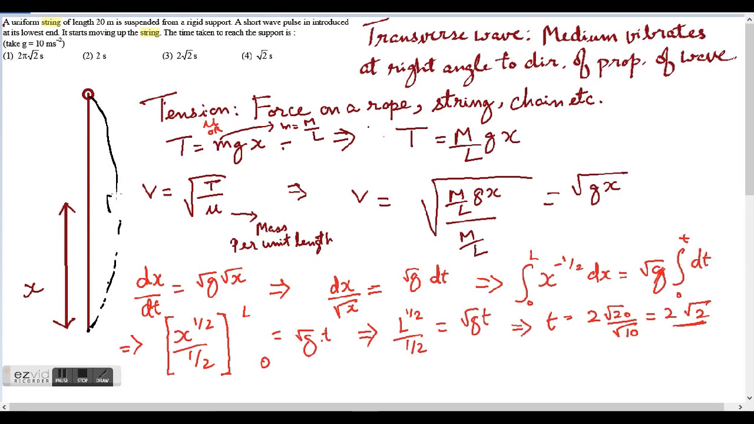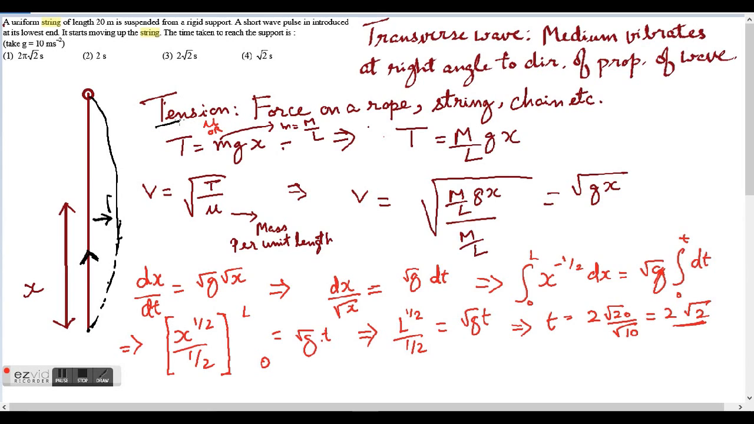right? So this is actually half of the wavelength, and the string will vibrate in this direction while the propagation of the wave is in this direction. So the vibration is perpendicular to the direction of propagation of the wave, and if this is the case, it's called a transverse wave. Next, we'll see what tension is.